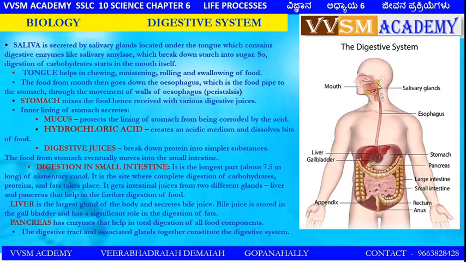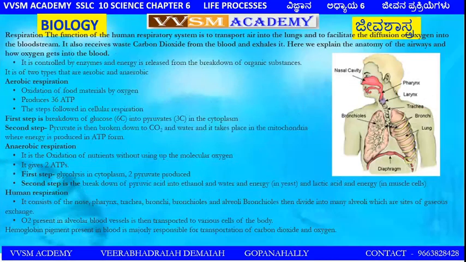Liver is the largest gland of the body and secretes bile juice. Bile juice is stored in the gallbladder and plays a significant role in the digestion of fats. Pancreas is another important organ in the human body, has enzymes that help the total digestion of all food components. The digestive tract and associated glands together constitute the digestive system.